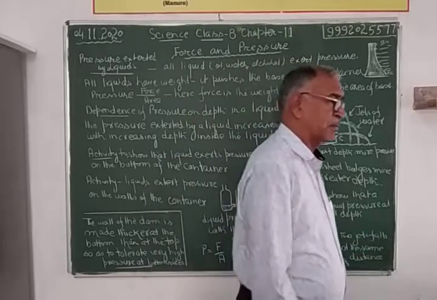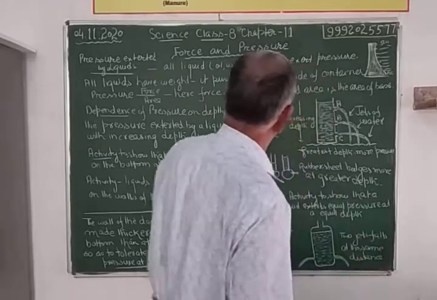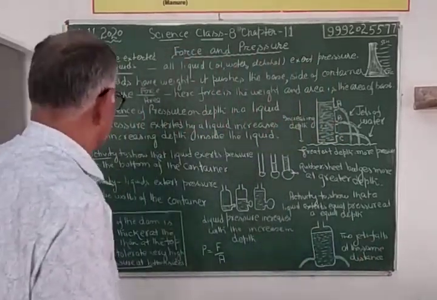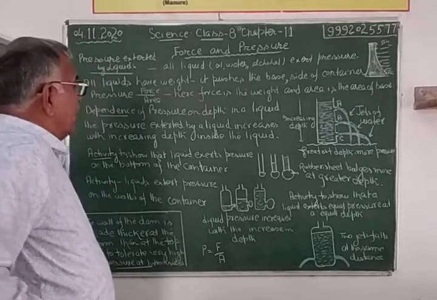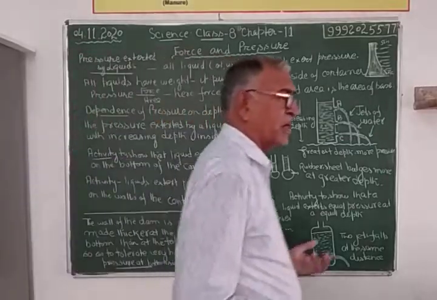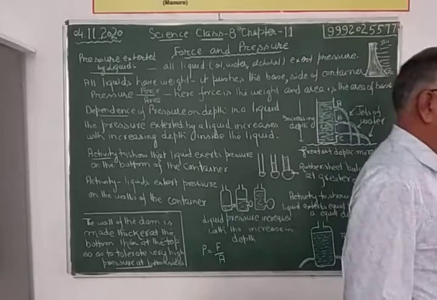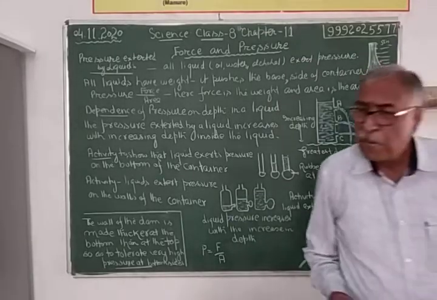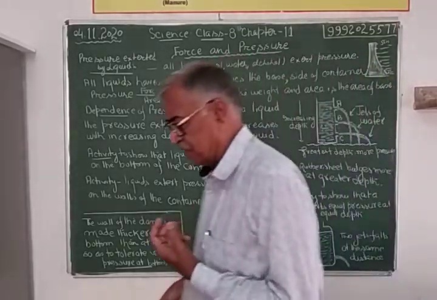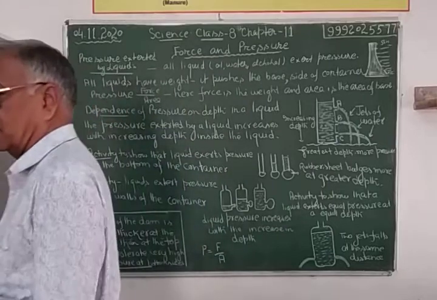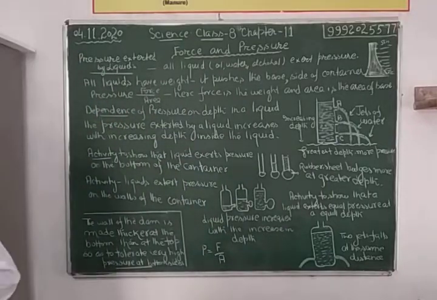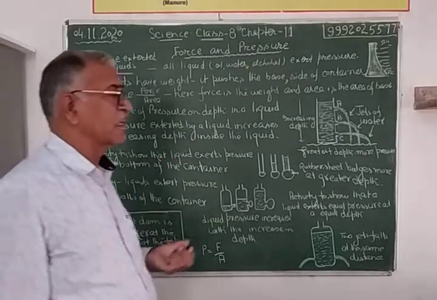Simple, so simple. Now, coming to the pressure exerted by the gases. Liquid is over. Last topic, last lesson. अब क्या है बच्चों? Pressure exerted by the gases. There are so many gases: helium, hydrogen, nitrogen, oxygen.